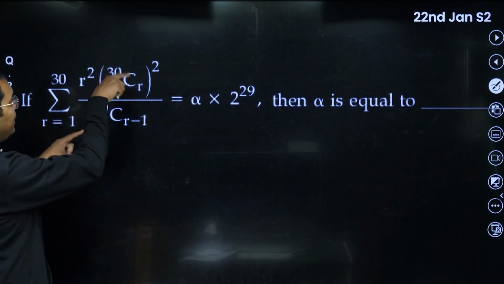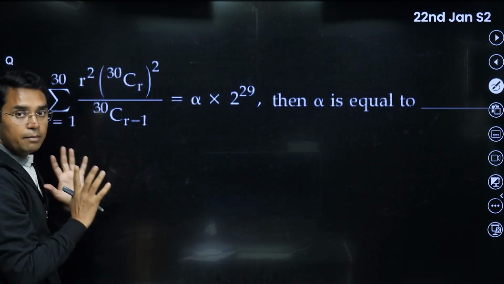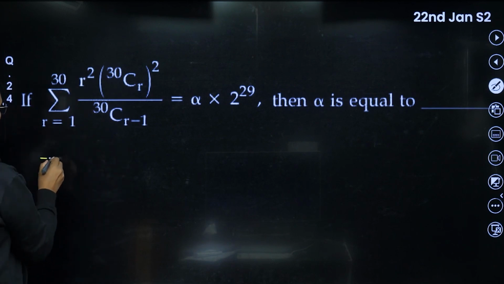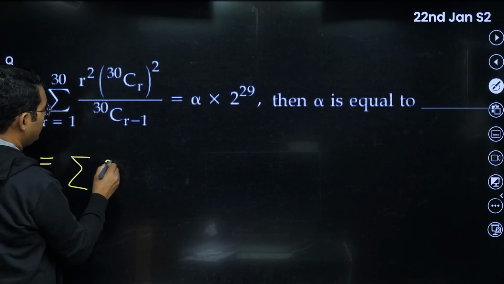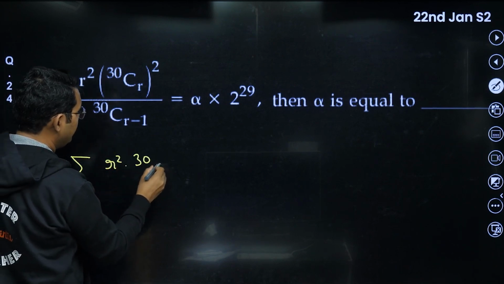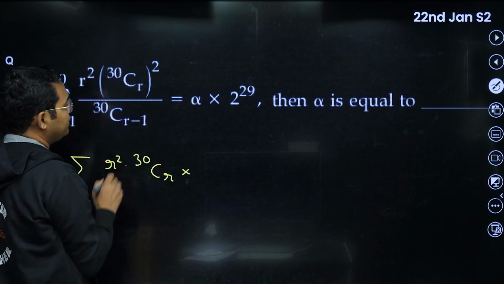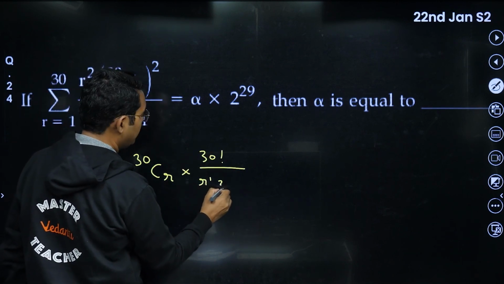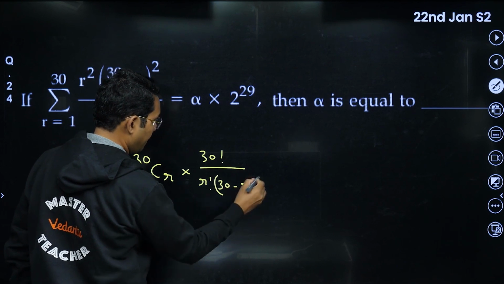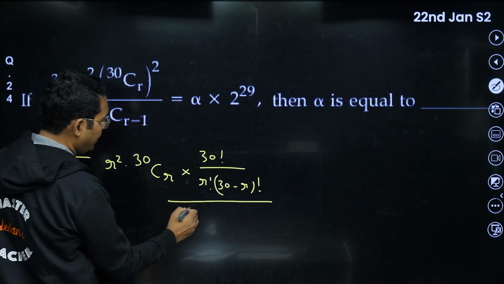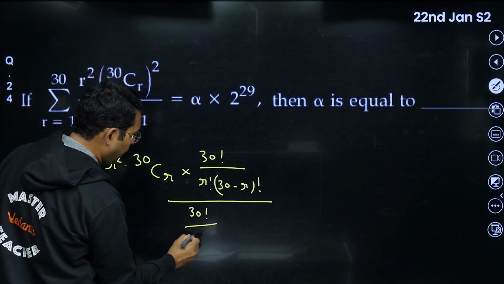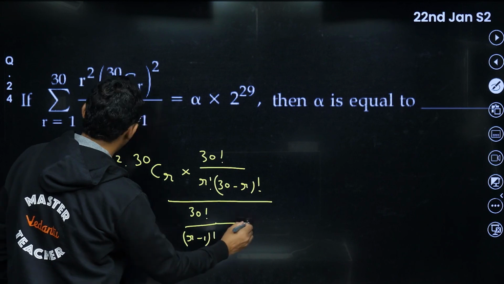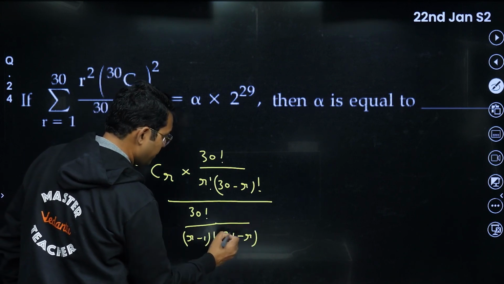Here this 30cr square and 30cr minus 1, you will first solve it. So this will become summation r square. I will keep 30cr as it is, and the other 30cr I will write as 30 factorial upon r factorial and 30 minus r factorial, divided by 30 factorial, r minus 1 factorial, and 31 minus r factorial.